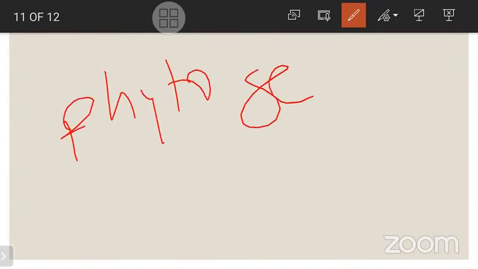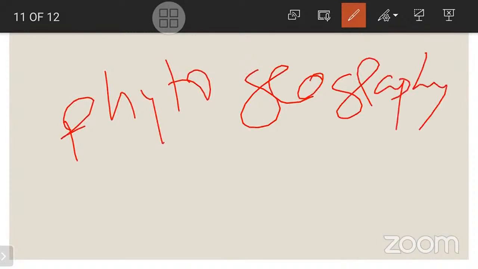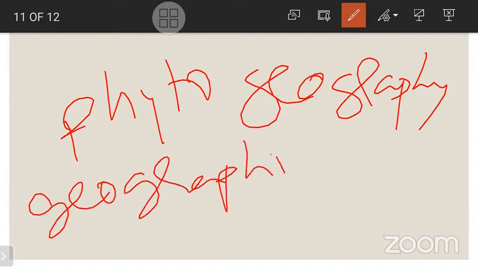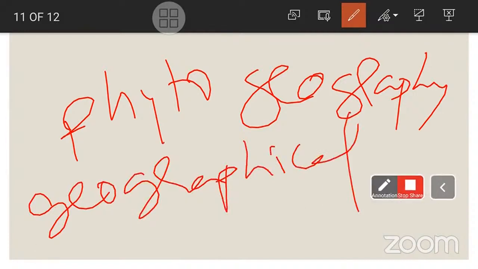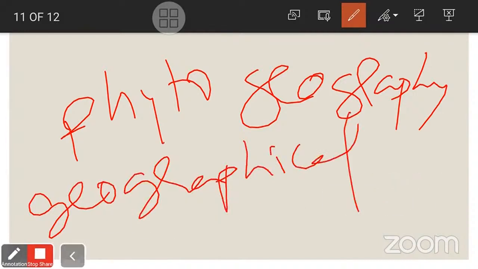So next, phytogeography. Phytogeography is the study of geographical distribution of plants. Some plants are available in India, some plants grow only in Australia, and some plants grow cosmopolitan, everywhere in the world.